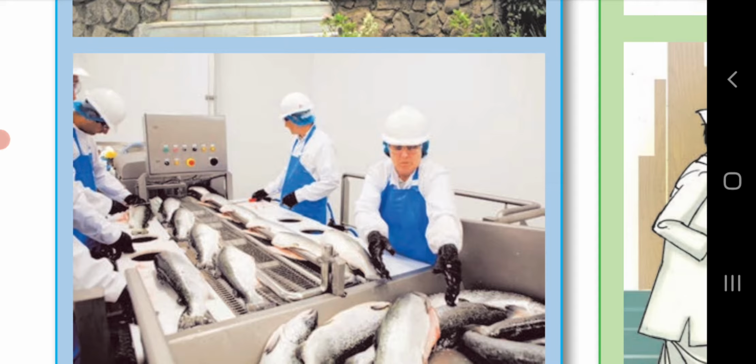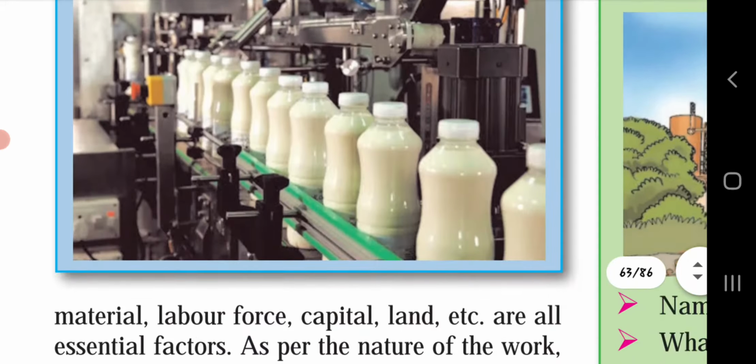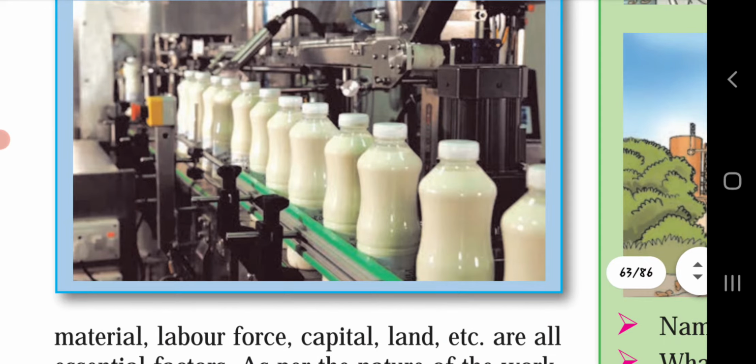Under this, the suitable location is one with availability of raw material, that is nearness to the ocean from where fishes are caught, semi-skilled and skilled labor, power supply, transport, etc. And in the third picture, a dairy industry is shown. Suitable location will be availability of skilled manpower, uninterrupted power supply, transport near to the market areas, climate, government policies, etc.